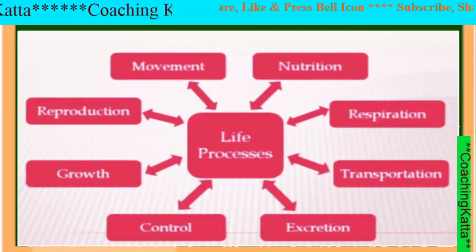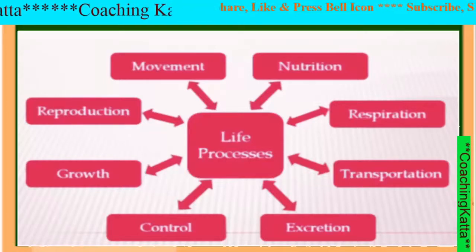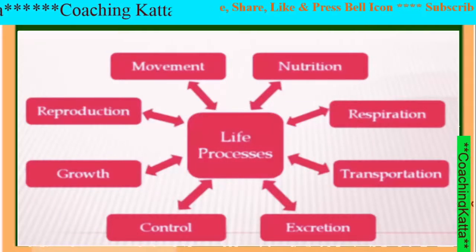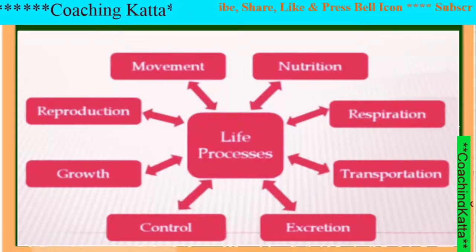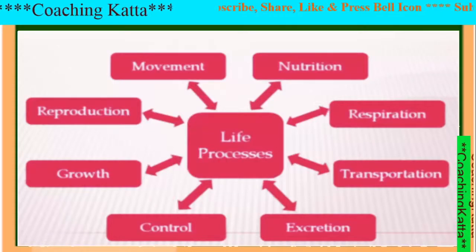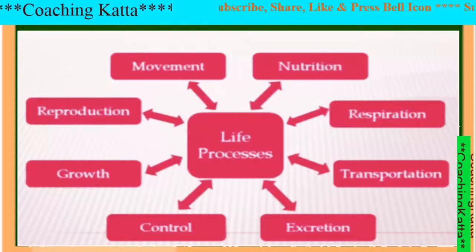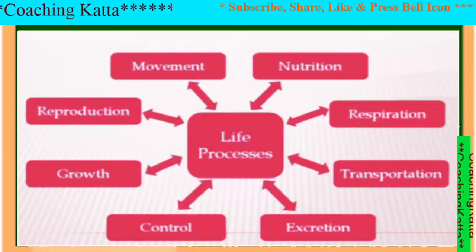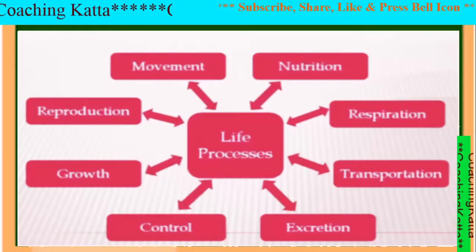In the human body, various organ systems are continuously performing their functions. For example, movement, respiration, transportation, excretion, growth, reproduction, etc. These processes are going on continuously.